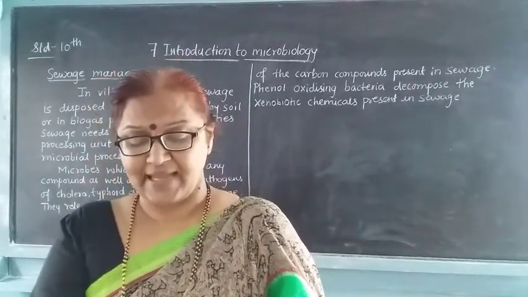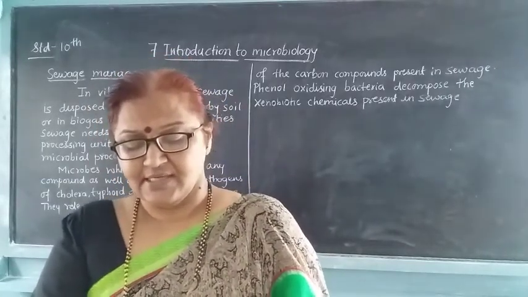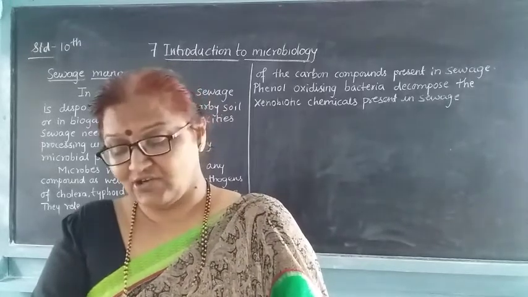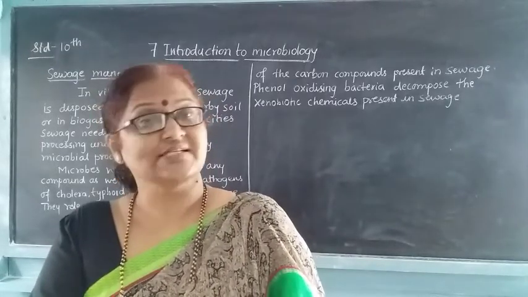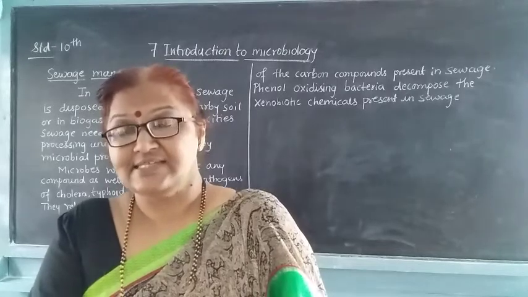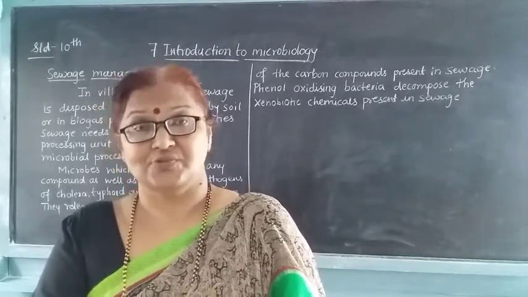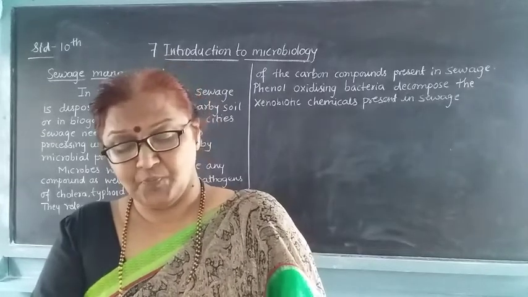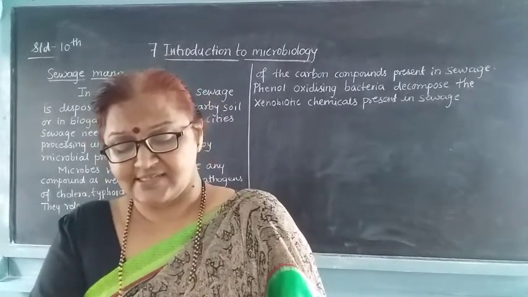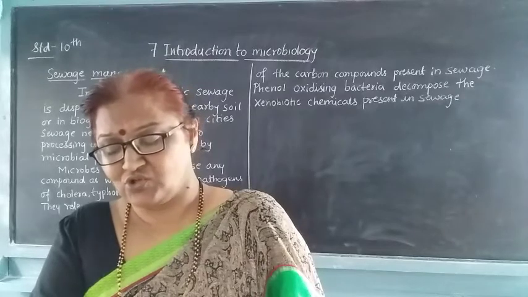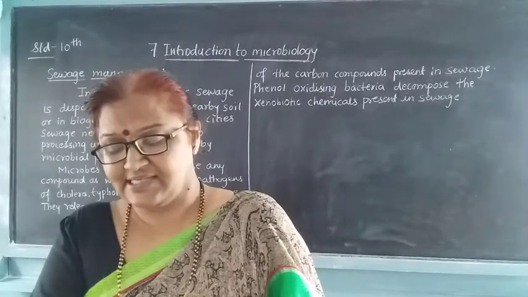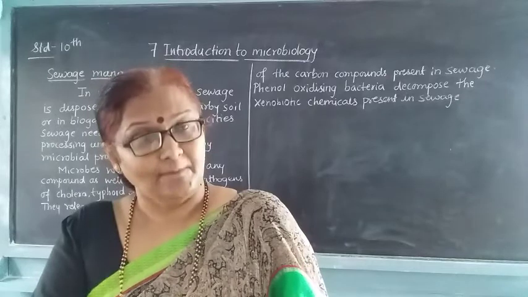Then, microbial inoculants. Some microbial inoculants are produced by the process of fermentation. These inoculants are sprayed on seeds before sowing, and some inoculants are released into the plants.